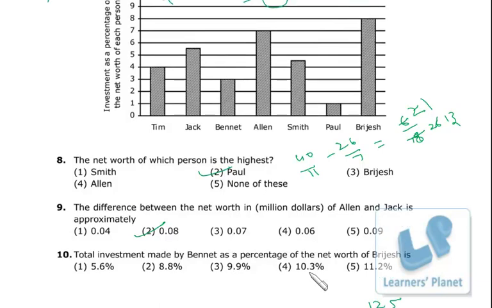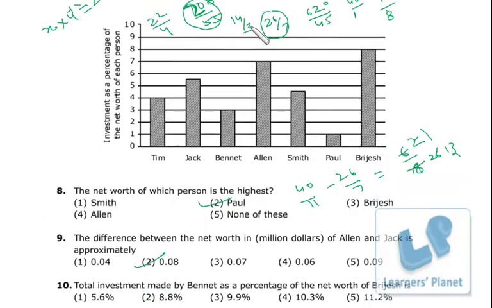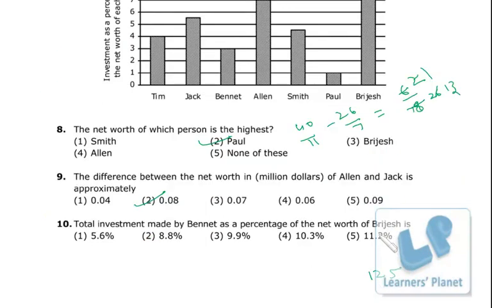You got my point? His net worth, 8% is 10, that means net worth is 125. So net worth of Brijesh is 125.